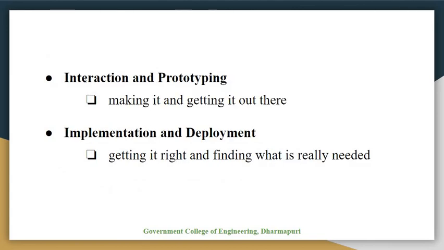The next stage is interaction and prototyping. Humans are complex and we cannot expect to get design right the first time. We therefore need to evaluate a design to see how well it is working and where there can be improvements. Most user interface design involves some form of prototyping, producing early versions of systems to try out with real users.